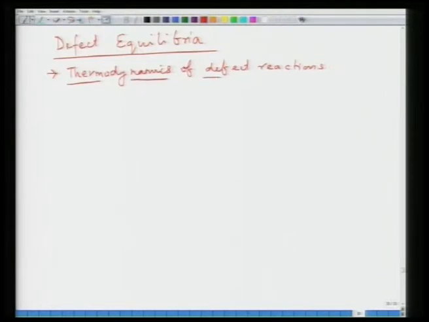Basically, when a chemical reaction takes place, there is a change in free energy, right. That change in free energy is related to thermodynamic parameters such as your reaction constant, and this reaction constant is related to the activities or the concentrations of the various species that take part in the reaction.